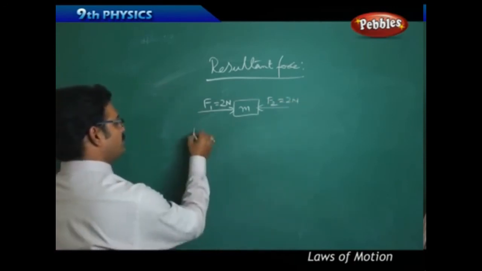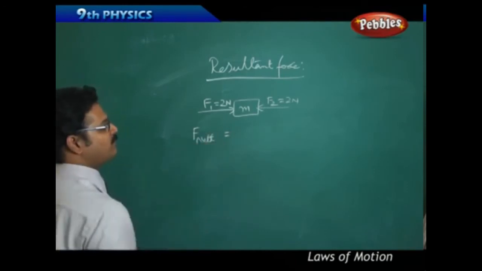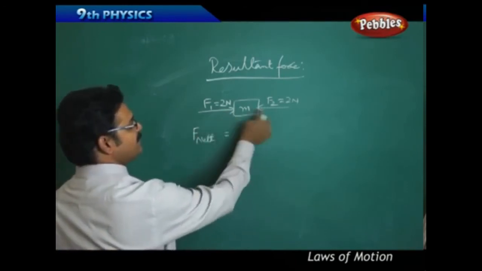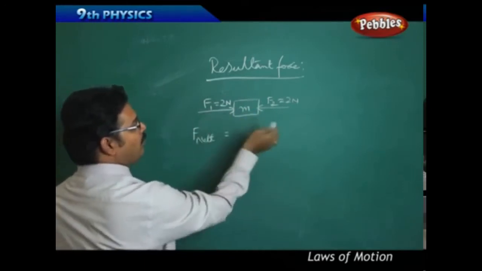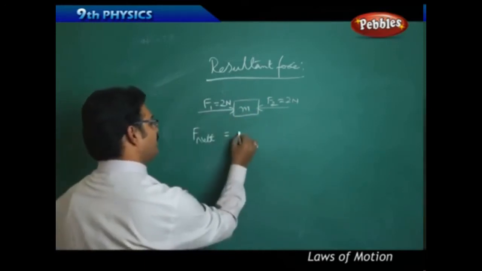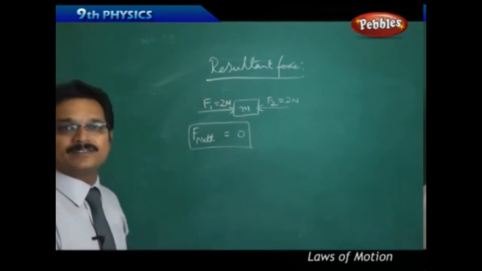Now what is the net force? I told you that net force is nothing but, when both forces are equal and acting in opposite directions, F net equals 0. So the body doesn't have any effect.